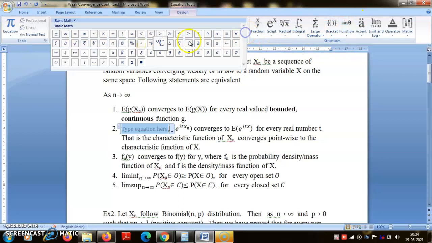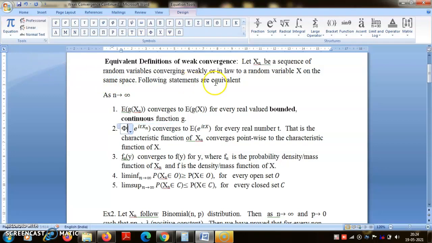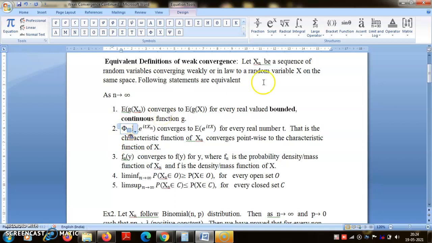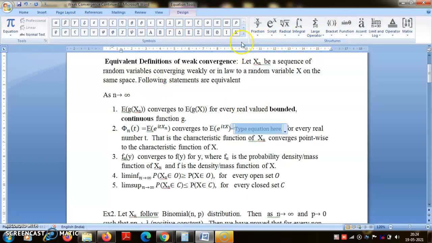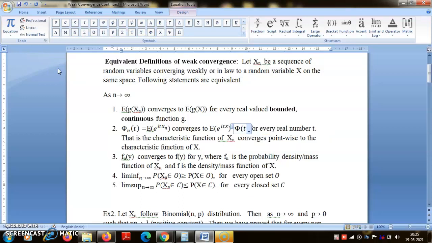So let me introduce a Greek symbol, script phi, and call it phi_n(t), equal to the expectation of e^(itXn), converging to the expectation of e^(itX), that is equal to phi(t), for every real number t.